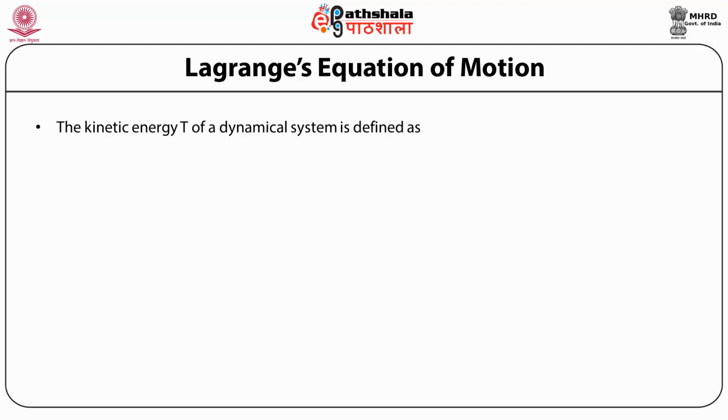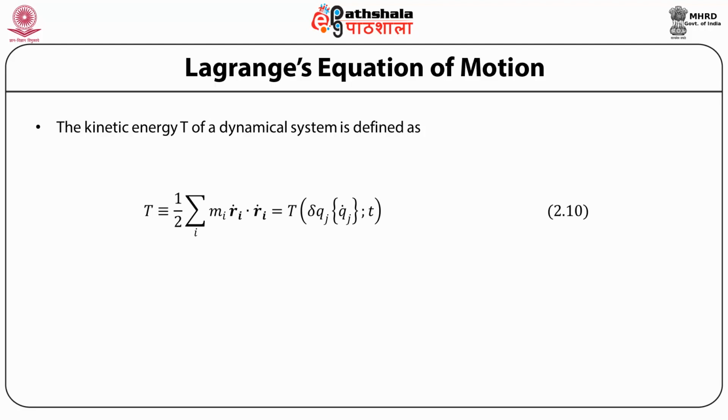Now remember, the kinetic energy of a dynamical system is defined as the sum of the kinetic energy of each particle. If a particle of mass mi has a velocity vi, its kinetic energy is half mi vi squared, and vi is a vector which is just dRi/dt.